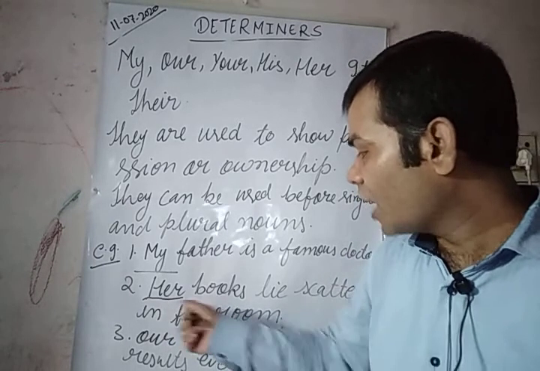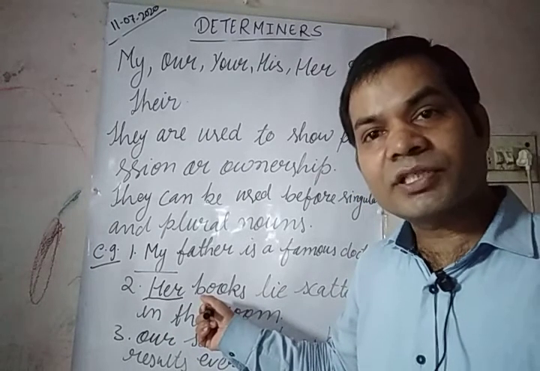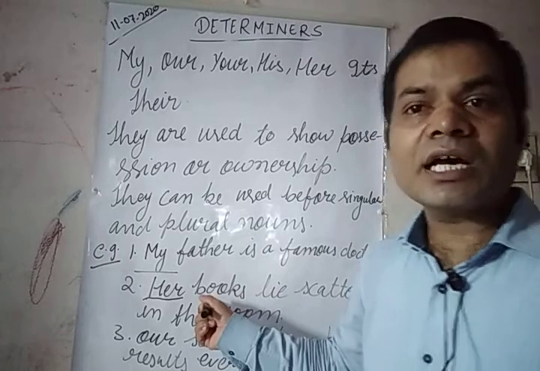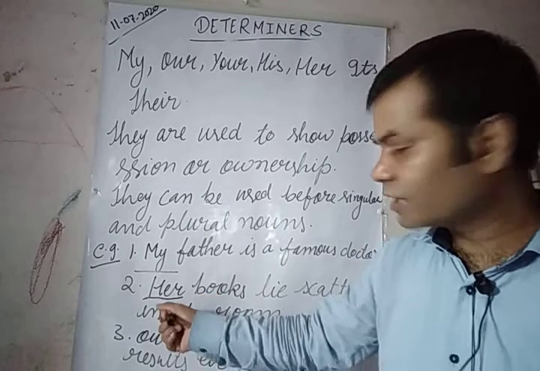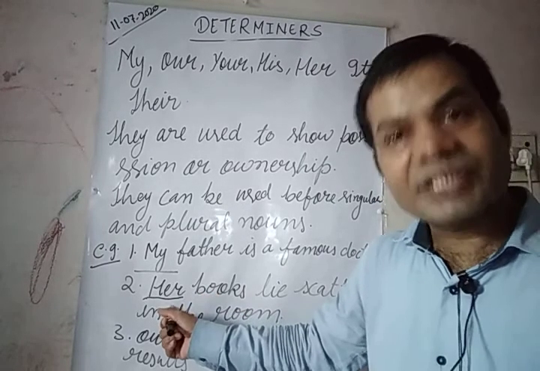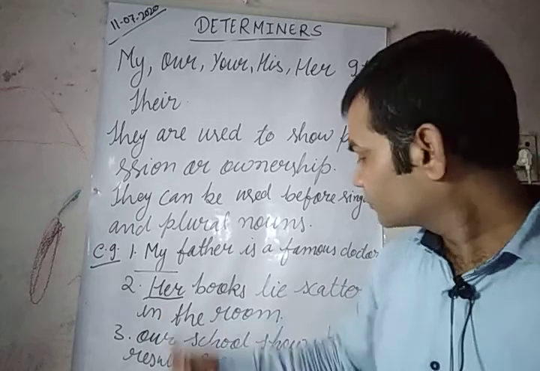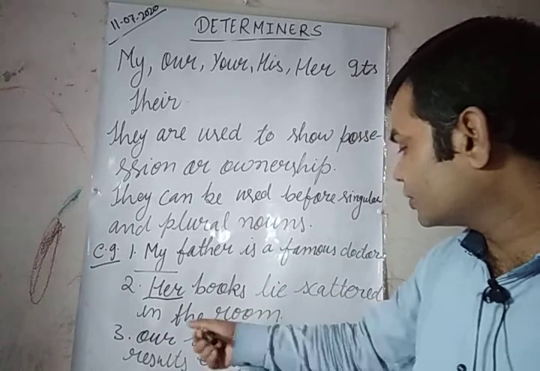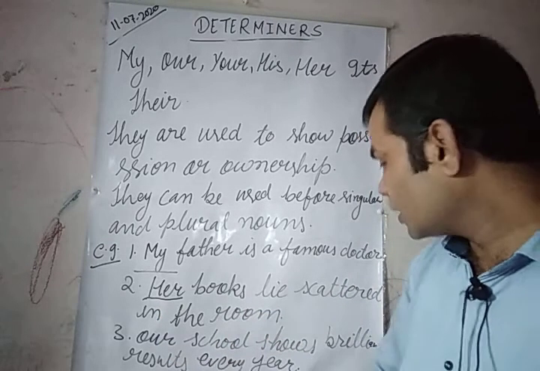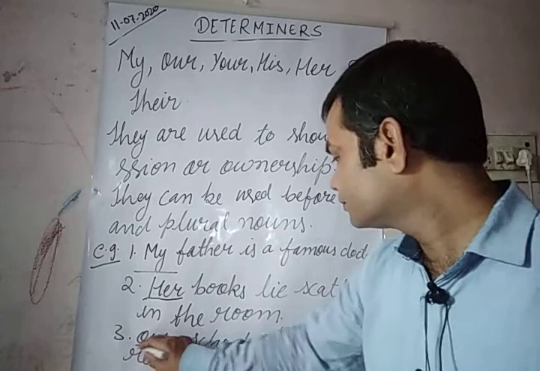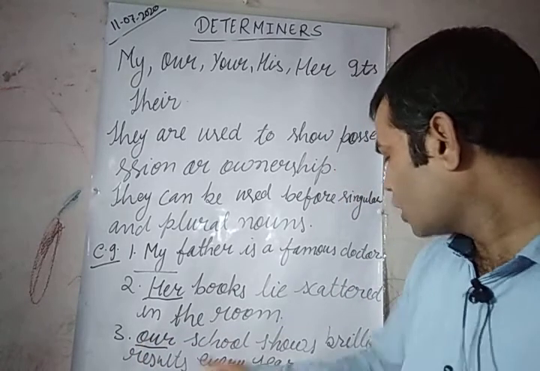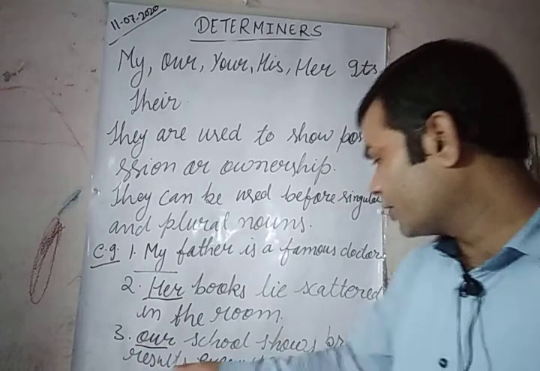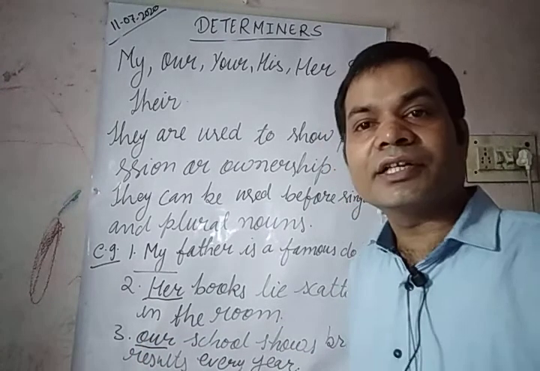So her has been used before books, and books is a noun. So that is why it is an adjective. Okay. Her books lie scattered in the room. Our school shows brilliant result every year.